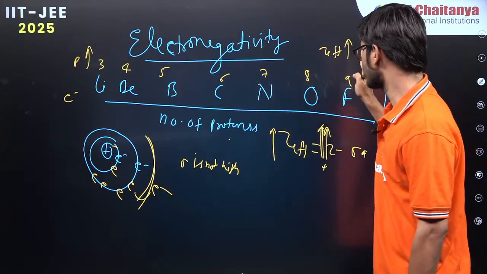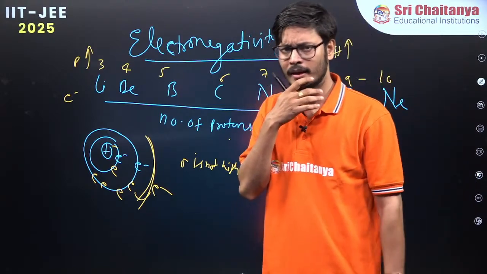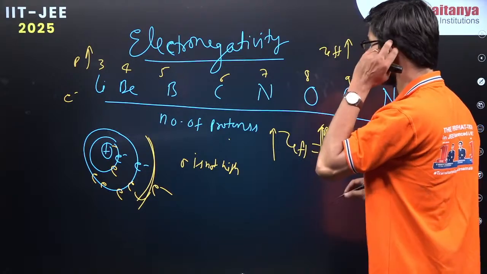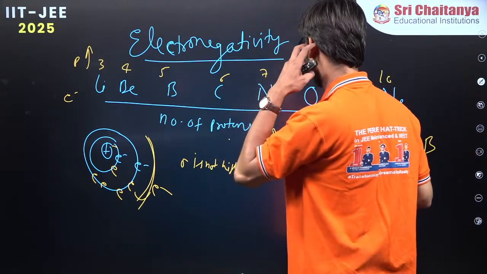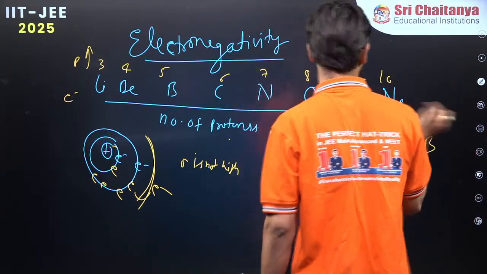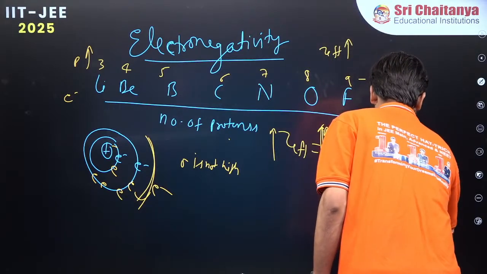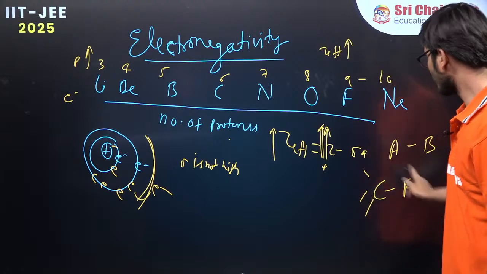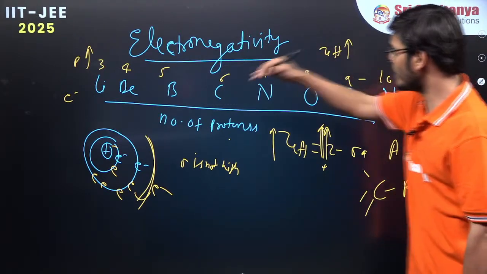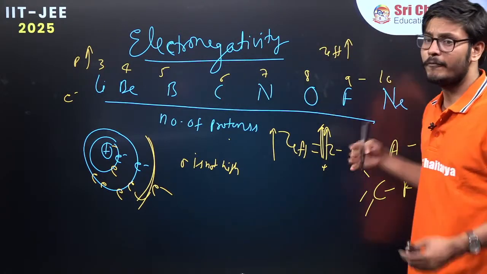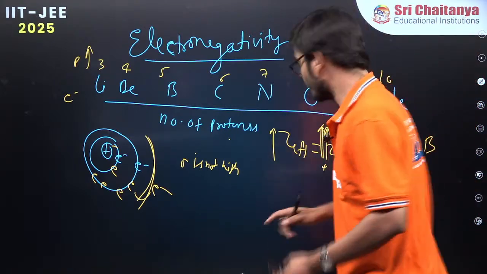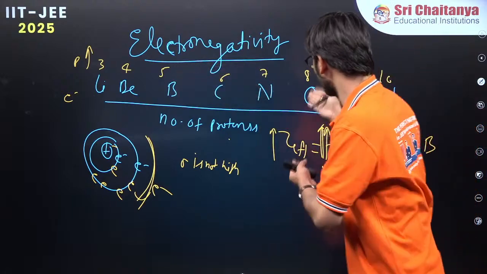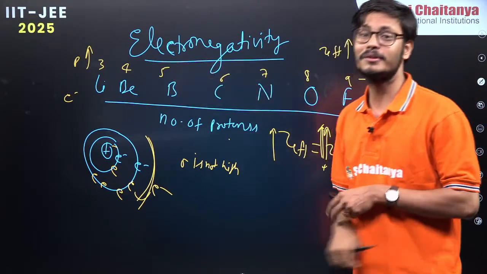Now what is electronegativity, sir? In a bond, let us say I'm having an AB bond. Or let us say I'm talking about the CF bond, the carbon-fluorine bond. Right now I'm not concerned with the valency; forget about how many bonds. I'm just talking about the CF bond. As you go left to right in the periodic table, effective nuclear charge increases. So which is having more effective nuclear charge, carbon or fluorine? Definitely, sir, fluorine is having more effective nuclear charge in comparison to carbon.